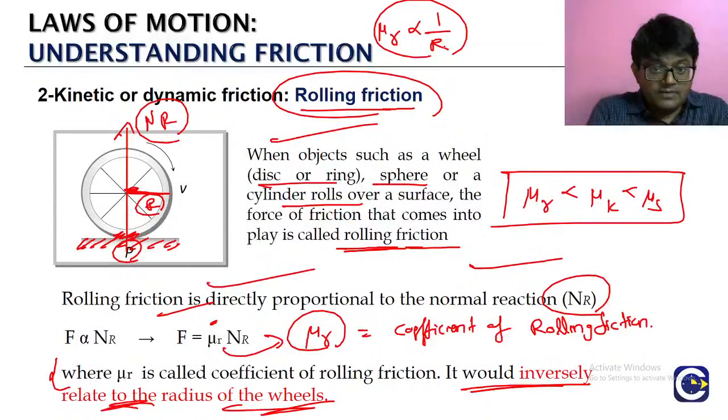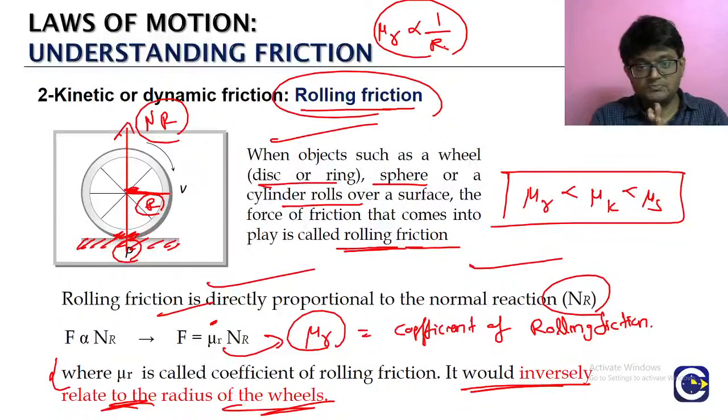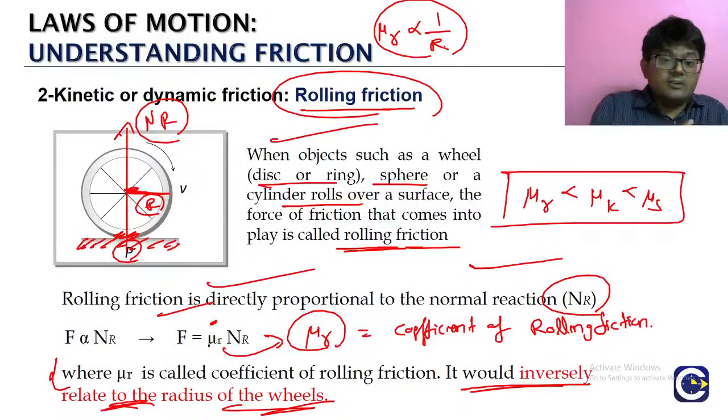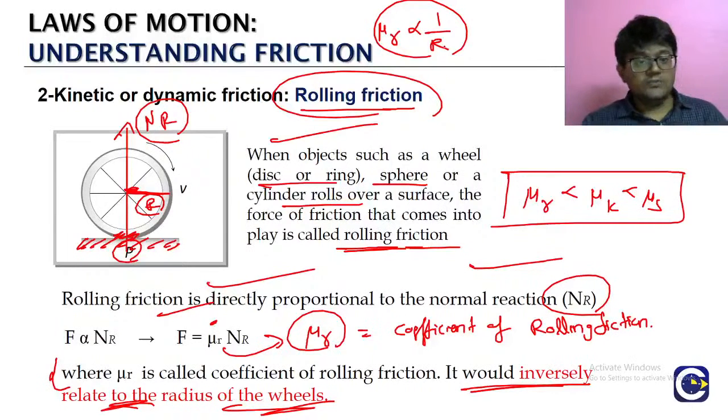If you have a bicycle with small tires, then that bicycle will be difficult to ride. நீங்க யோசிச்சு சொல்லுங்க, is it because of the rolling friction relation or not? இதுல இருந்து என்ன conclusion வருது? When that rolling object or radius is higher means the corresponding rolling friction value will be what? Lesser. ஏன்னா mu r value கம்மி ஆயிட்டே போகும்.